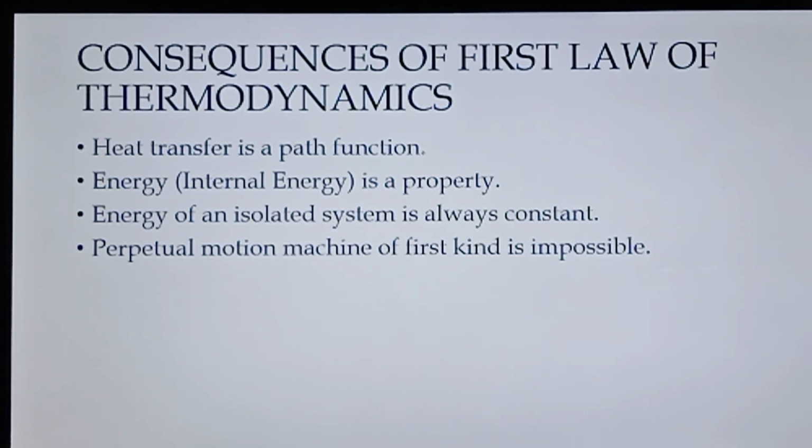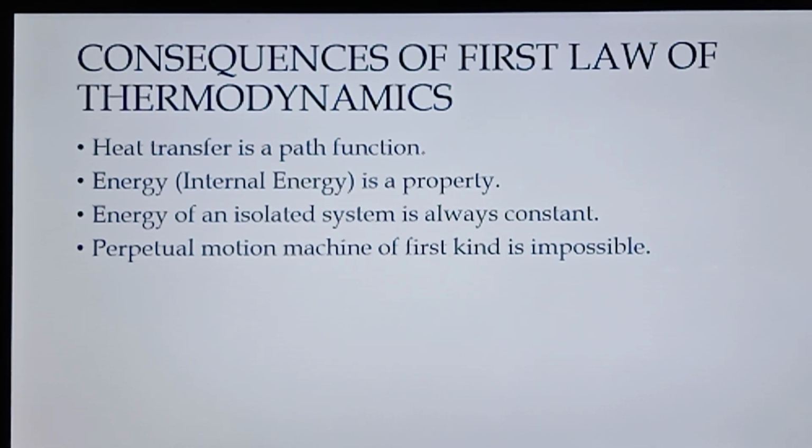The fourth outcome is that the perpetual motion machine of the first kind is impossible. This is a crazy machine, the perpetual motion machine. How crazy it is: it produces work continuously without absorbing any energy.